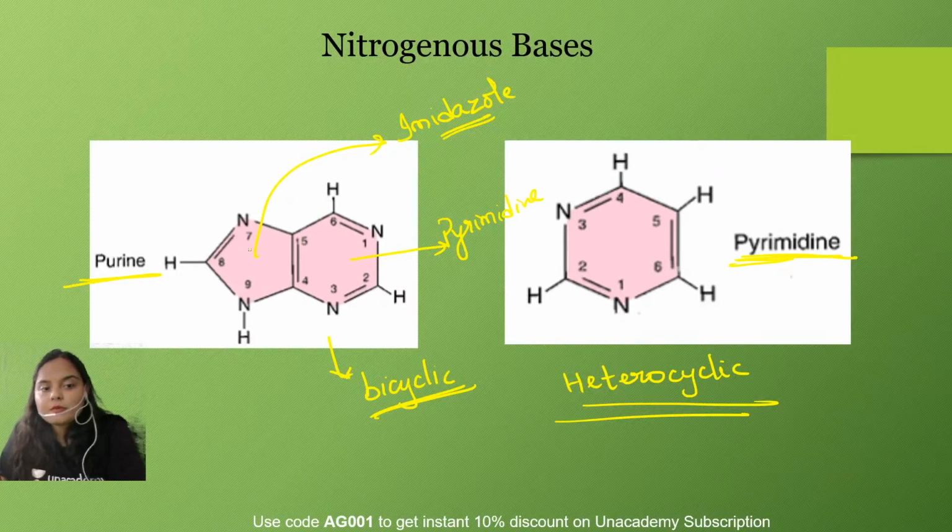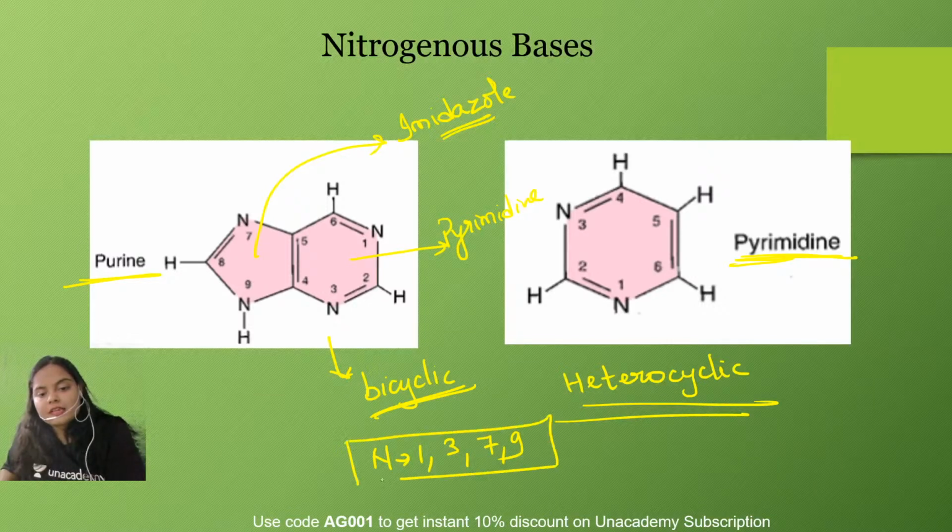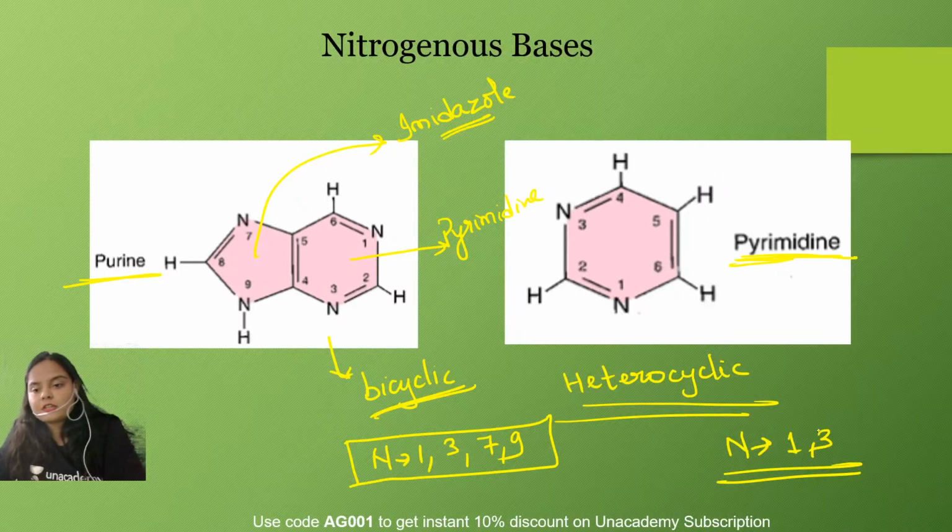When we see the purine, we can see that at positions 1, 3, 7 and 9, a nitrogen atom is present. Whereas in the pyrimidine, at positions 1 and 3, nitrogen is present. Such a ring structure is known as what? Such a ring structure is known as a heterocyclic ring structure.